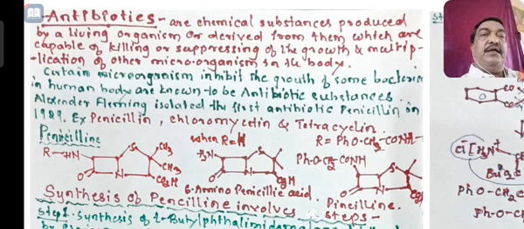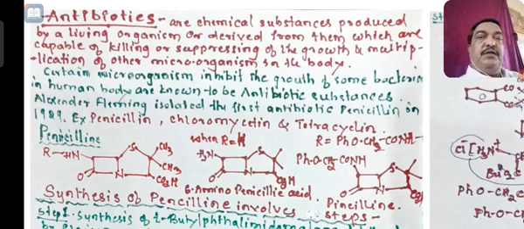Okay, so there are so many microorganisms which are generally affecting the human body system. They can be cured by using the antibiotics. Okay, the first and foremost antibiotic discovered by Alexander Fleming in 1929 is penicillin.